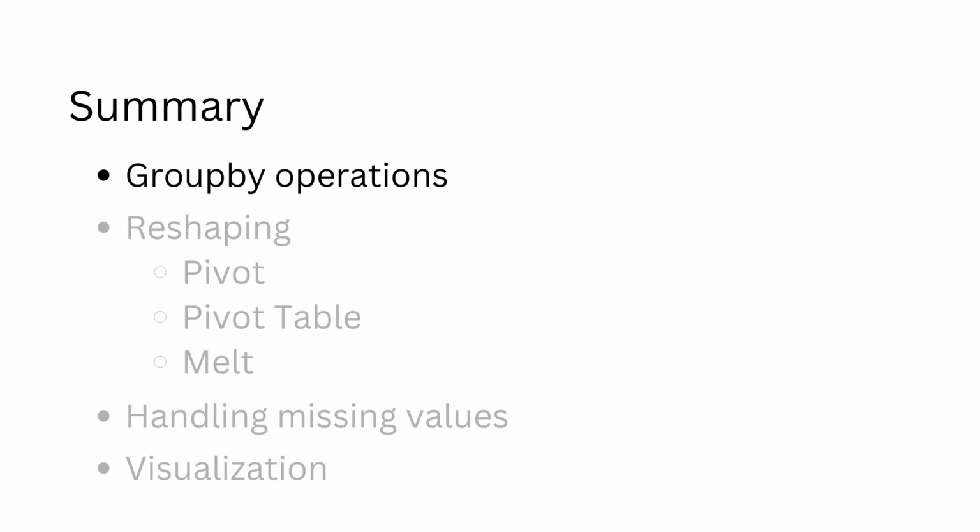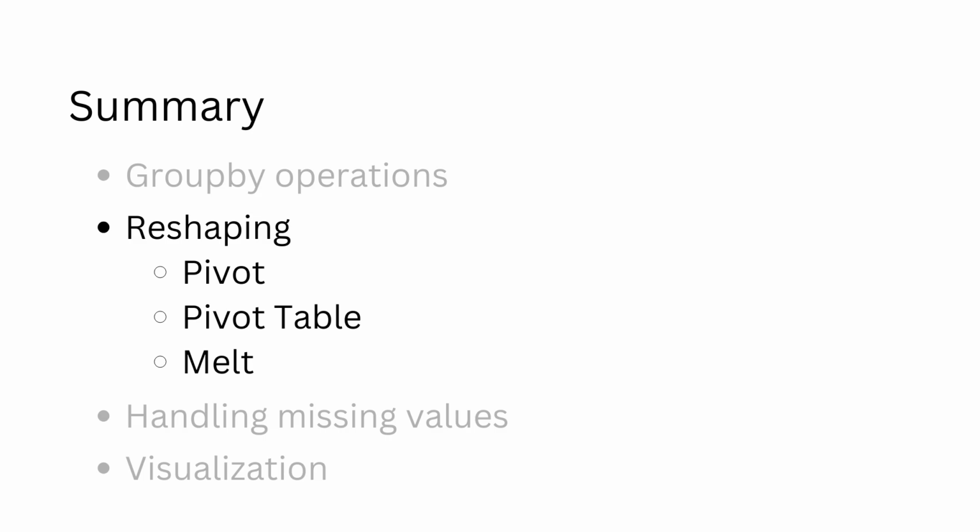Today, we learnt about the grouping operations, their split, apply, and combine pattern, and the subsequent actions like aggregations, transformations, or filtrations. We learnt about the reshaping operations like pivot, pivot tables, and melt. Pivot can be used to reshape the data from long format to wide format. It can handle non-numeric values in the value column, but cannot handle duplicates in the index column. Pivot table can handle duplicates in the index column, but cannot handle non-numeric values in the value column, because an aggregation has to be performed.